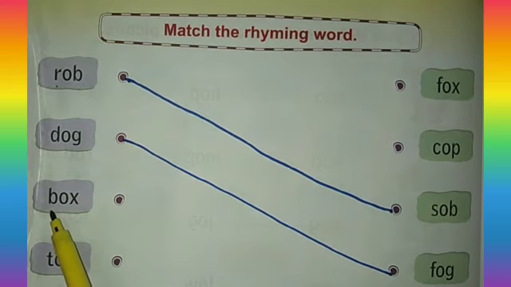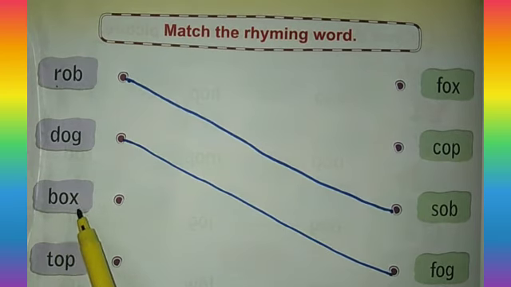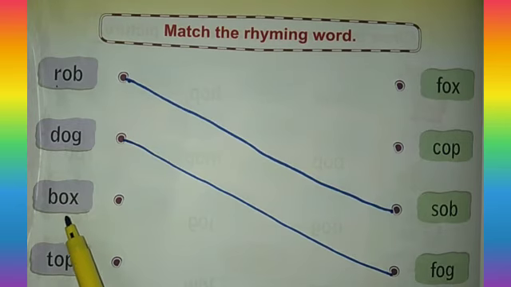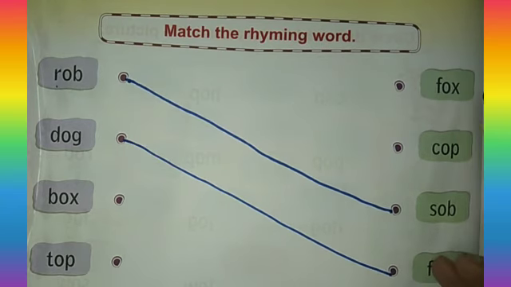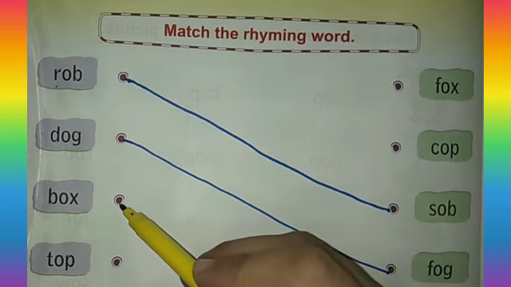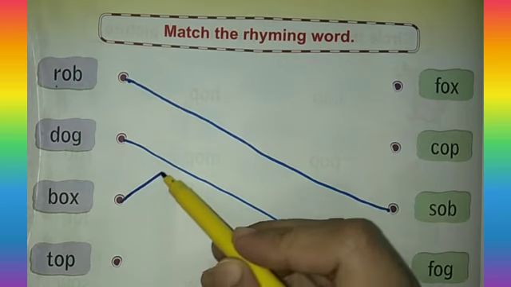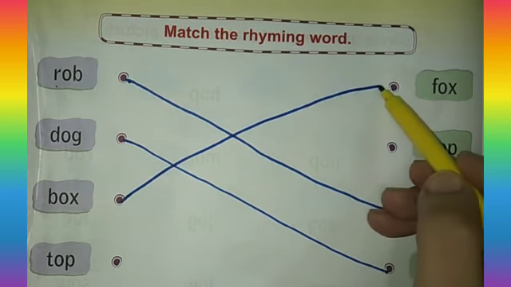Now look here. Box, box. This is an ox sound word. Fox, fox. This is also an ox sound word. So, we will match box with fox.